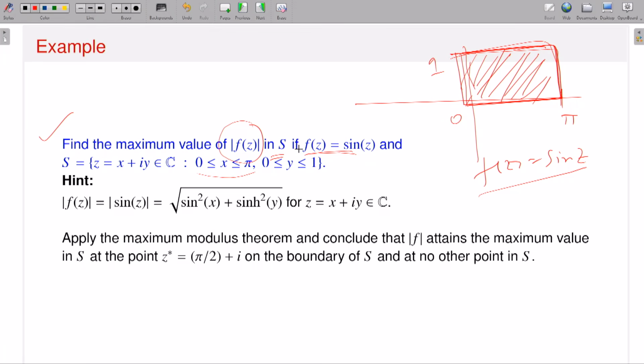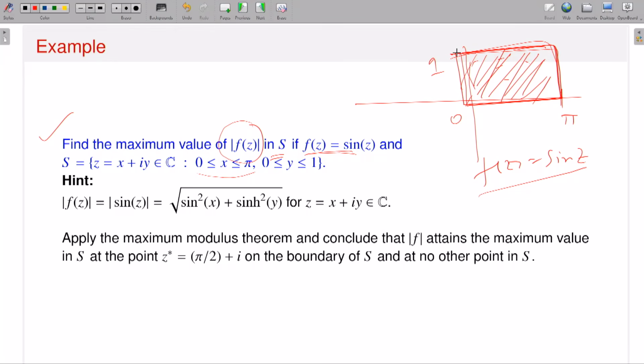So you don't care about getting the point inside your region S, because the maximum modulus principle says you just look at the boundary points, because there are infinitely many points in S. And I am saying find the maximum value of modulus of f of z in S. So the first conclusion is that I don't care about the interior points, I care only about the boundary. That means you will have a much smaller set.